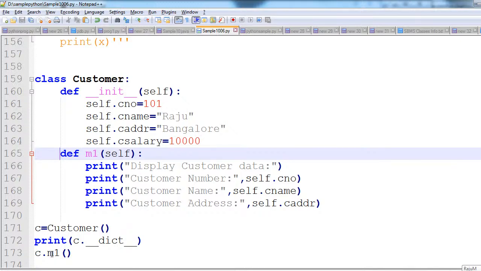What is this m1 method? It is the instance method. Where is it available? Inside the object. Whenever we create the object, these instance variables and instance methods will be added to the object. If you want to call instance methods, we can call them by using the object reference like this. Is it clear?